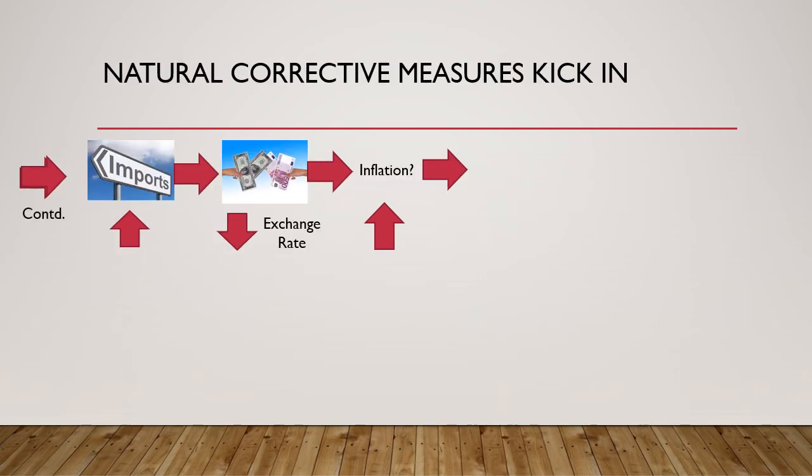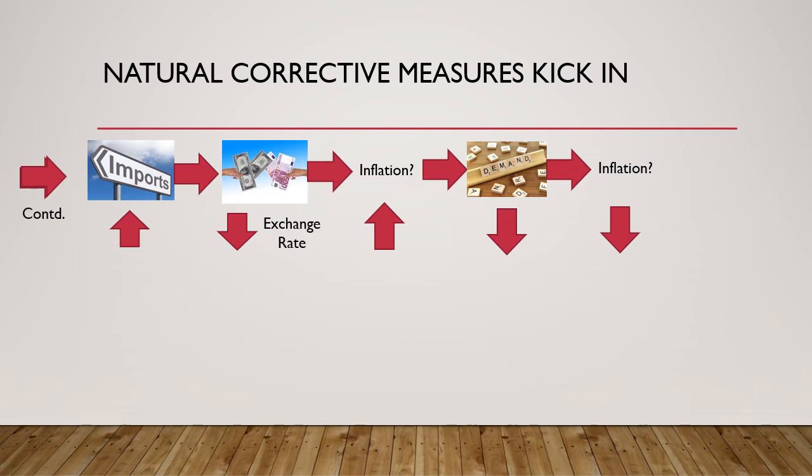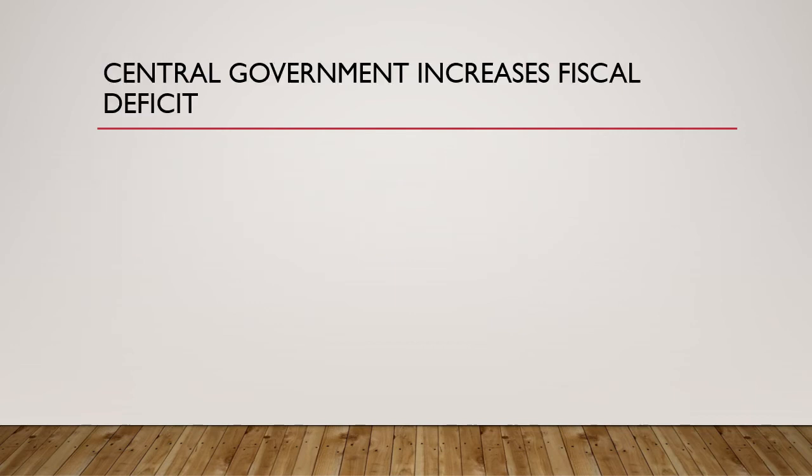So then here again, basically the high inflation caused due to wrong government policies, loose government fiscal and monetary policies, led to the decline in demand, which ultimately led to the fall in inflation. However, due to the fall in demand and hence growth, the central government intervenes by increasing its fiscal deficit.